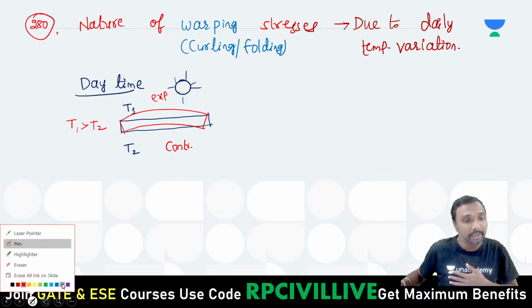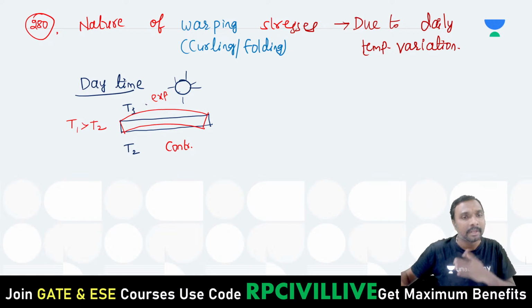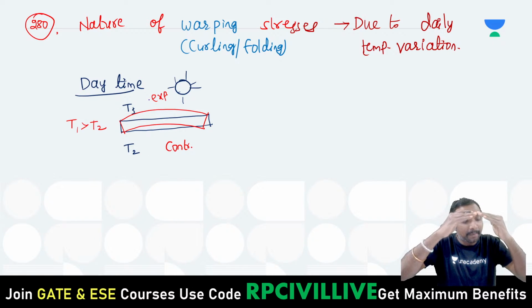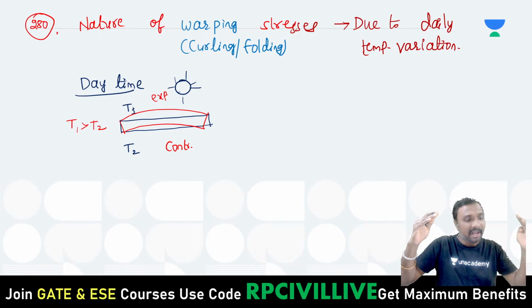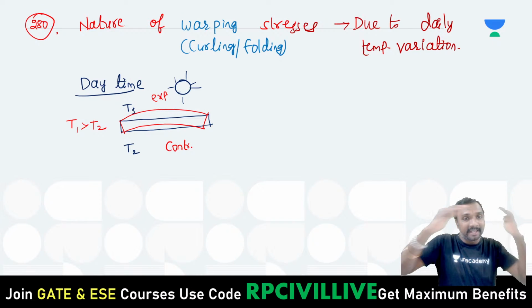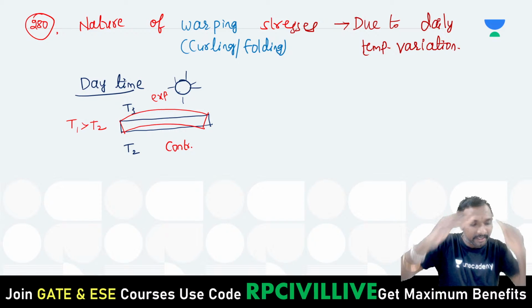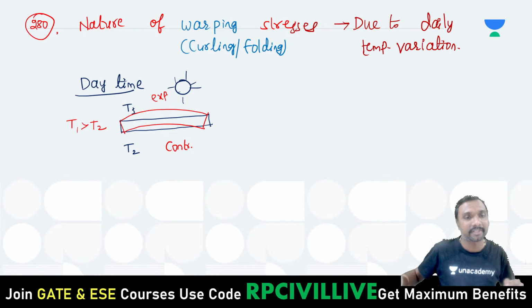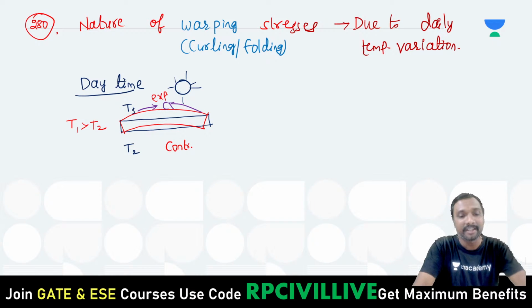So if you observe, how will this expansion be resisted, all of you? To resist this expansion at the top, expansion meaning increasing the dimension, how can you arrest this increase in dimension? By applying a compressive resistance, na. Yes, by applying this compressive resistance, right? So this is your compressive resistance, like that, isn't it?